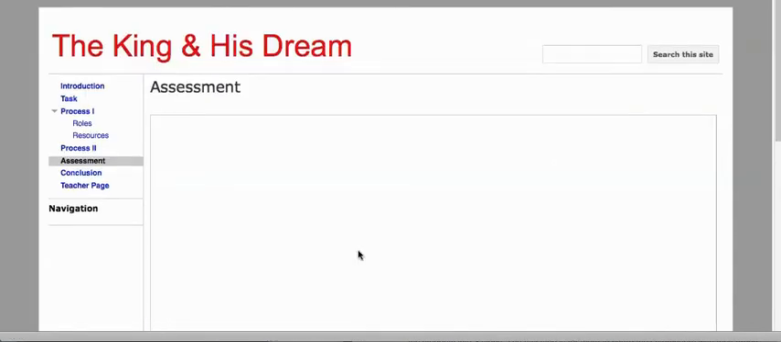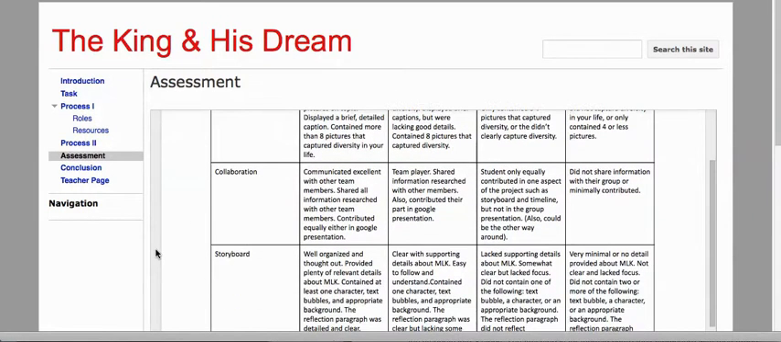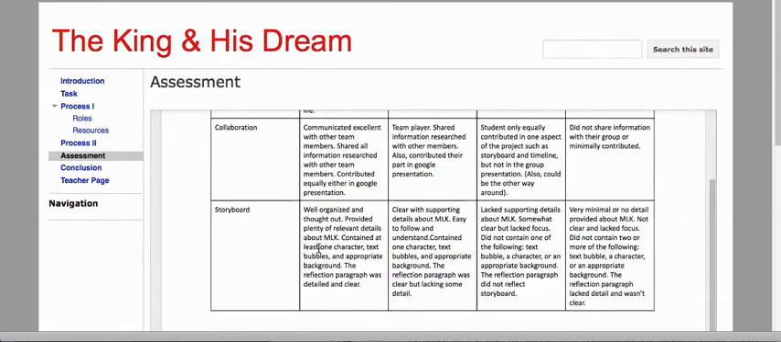The next page is the assessment page. The assessment page contains a rubric for the students to review while doing their Webquest. It has everything I am looking for when I grade it, such as the quality of their project and the quantity of it, such as using the same font throughout their Google presentation.